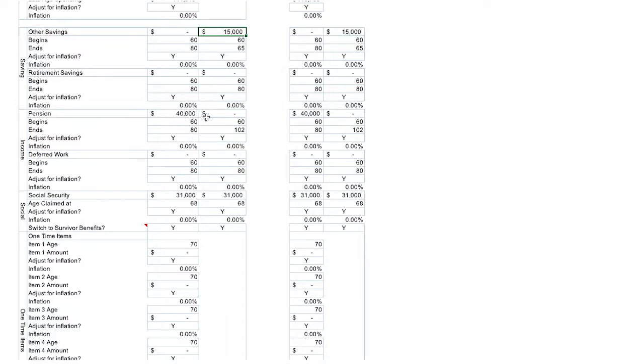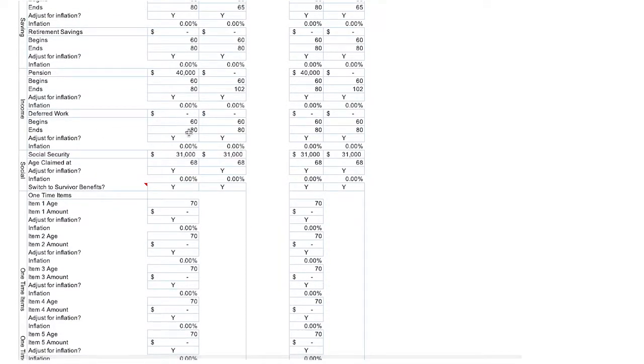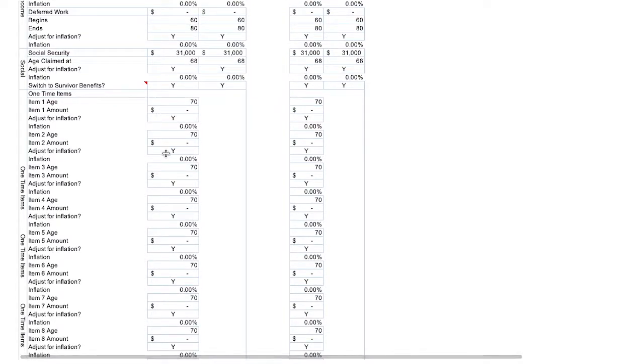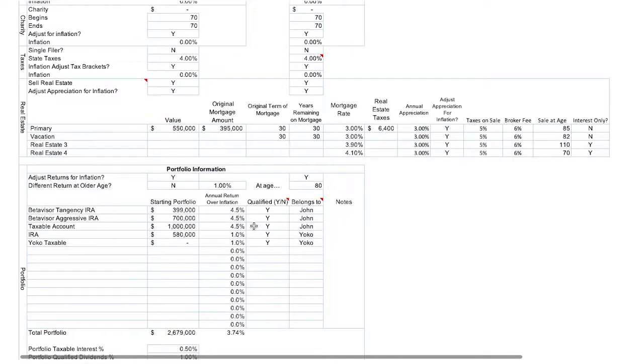These might be ridiculous assumptions, but I just want to show you some of the things that the cash flow forecaster is capable of thinking of. We can also have some deferred work, which we have nothing for them, adding in Social Security, the dollar amount and when it's claimed, 10 different one-time items for expenses or incomes per year. Then we come down here,